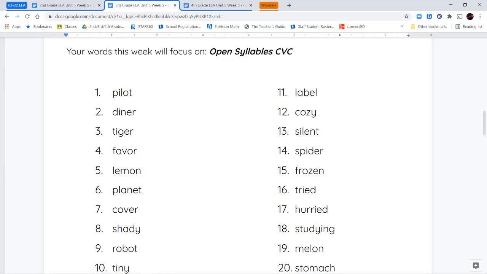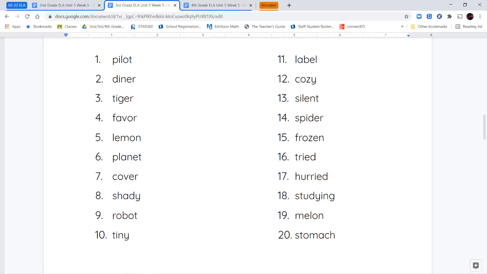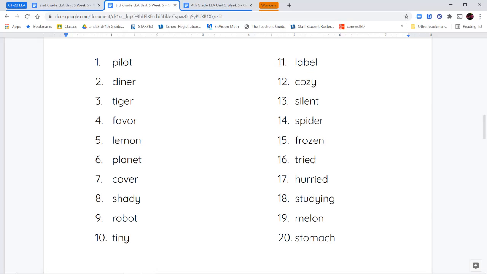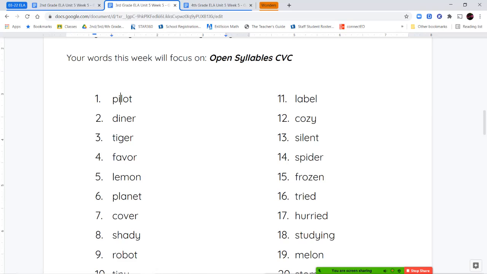consonant syllable. So pilot, diner, tiger, favor, lemon, planet, cover, shady, robot, tiny, label, cozy, silent, spider, frozen, tried, hurried, studying, melon, stomach. So I'm going to separate some of these out just for now to show you those syllables.